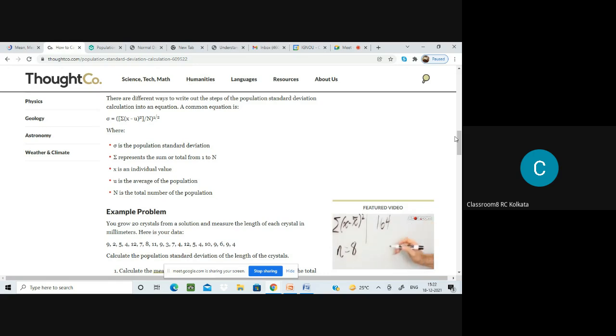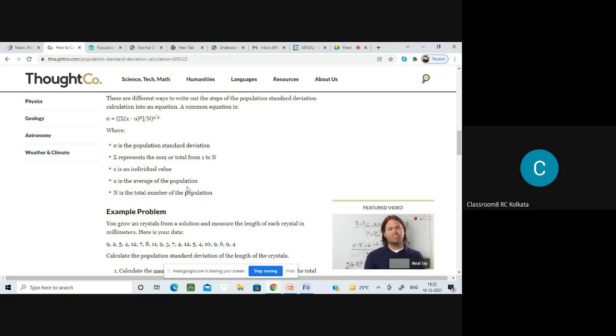That means you are taking out a sample of 50. So now you are actually calculating the sample standard deviation, not that of the 100 in the crate. Clear? So, when you are calculating in terms of population, this is the formula. That means n is the total number of the population, and mu is the average of the population. This is the mean.